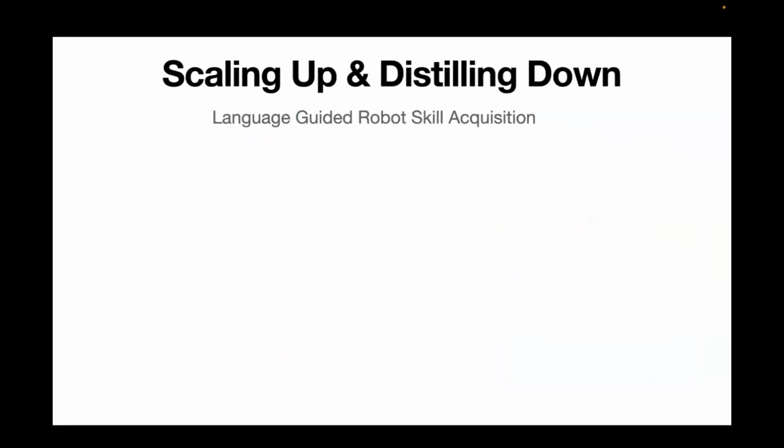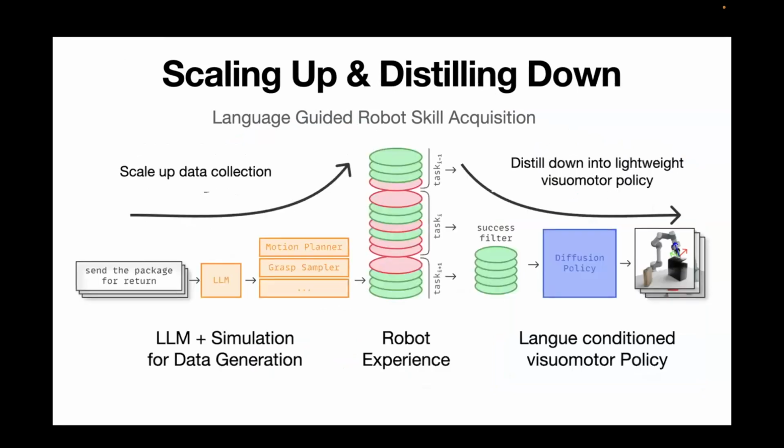The title for this project is Scaling Up and Distilling Down: Language-Guided Robot Skill Acquisition. As indicated by the title, it really has two parts to this system. In the first part, we are trying to scale up the data collection for robot manipulation skills by using large language models and also simulation environments, which provide us privileged state information. And the second part tries to distill down that robot experience or robot data into a lightweight visual motor policy that we can eventually deploy on the robot.